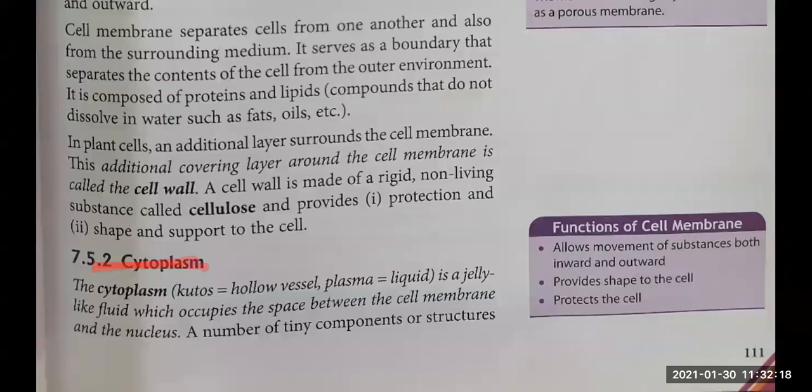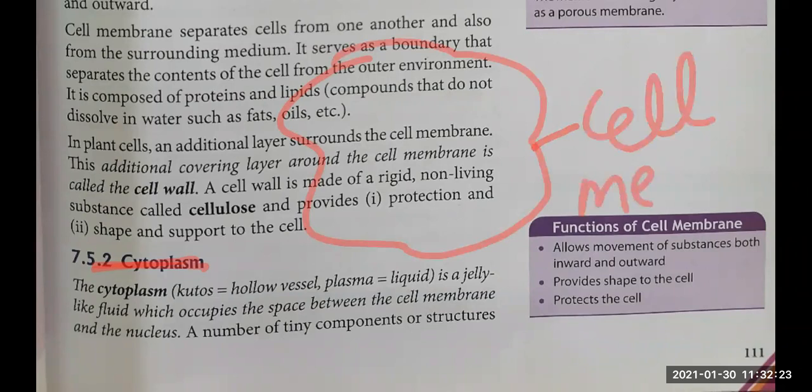So if this is your cell membrane, and this black color is your nucleus, then children, this full yellow part is filled with a hollow vessel. It is hollow, it is empty. And in this, what is filled, children? In it, liquid is filled. And this liquid, this yellow color part, is known as cytoplasm. Right? It is known as cytoplasm.